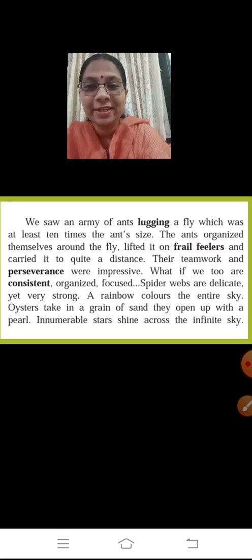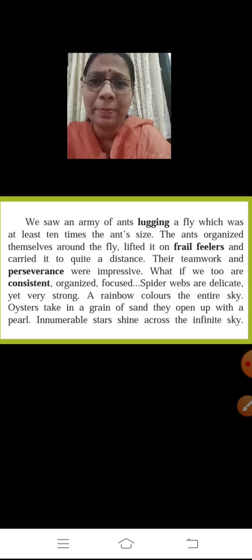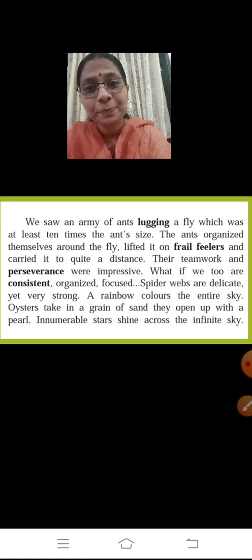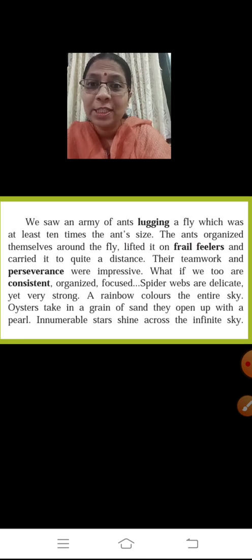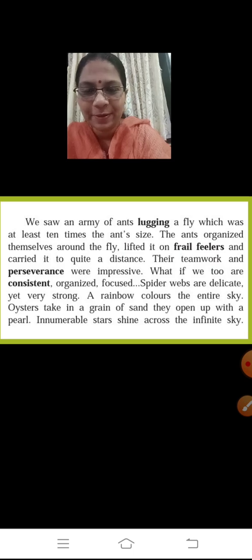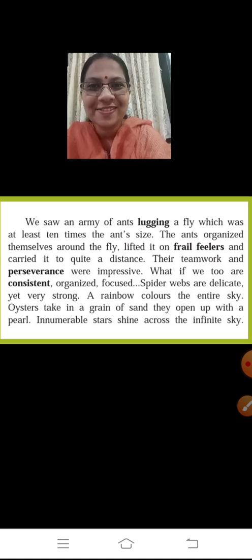Spider webs are delicate yet very strong. So many times the spider tries to complete its web, it falls down, but still it keeps on trying and tries to complete its cobweb. These cobwebs are delicate but strong. Why strong? How strong? So that it can trap an insect, it can trap the prey for the spider. A rainbow colors the entire sky.